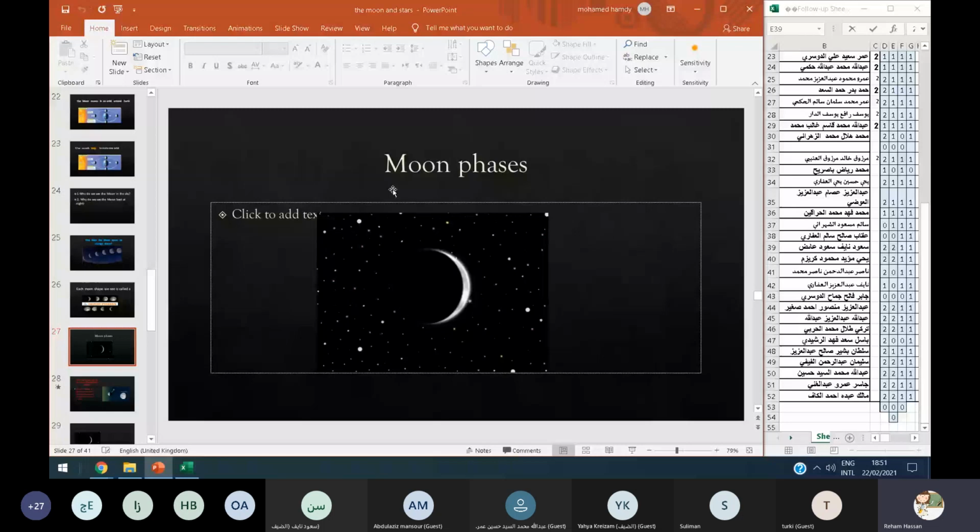But what happens? As the moon moves around the Earth during one month, on different nights we see a different amount of sunlight shining on the moon. So the moon doesn't change shape, but there is a different amount of sunlight shining on the moon. Okay, I will explain more in this video.